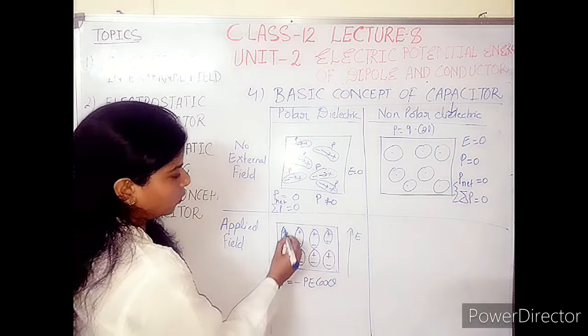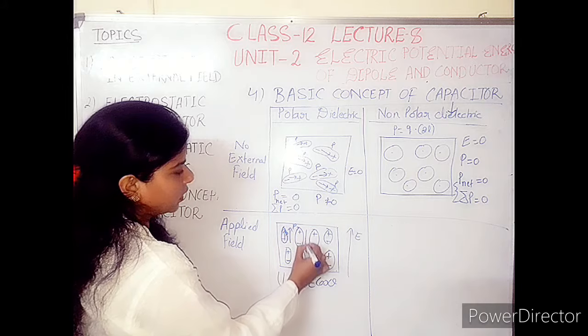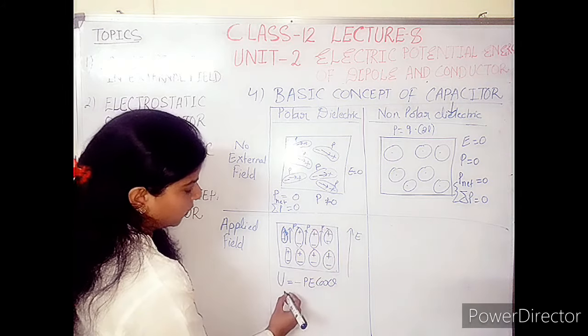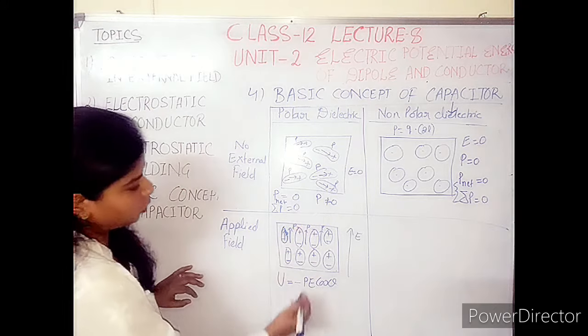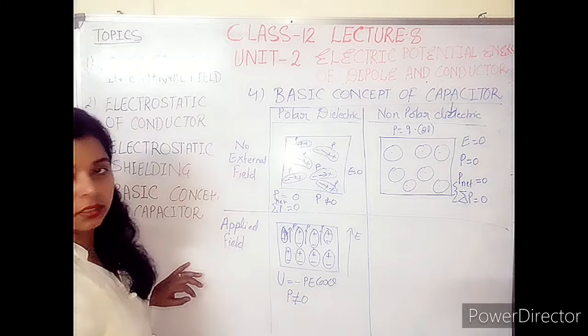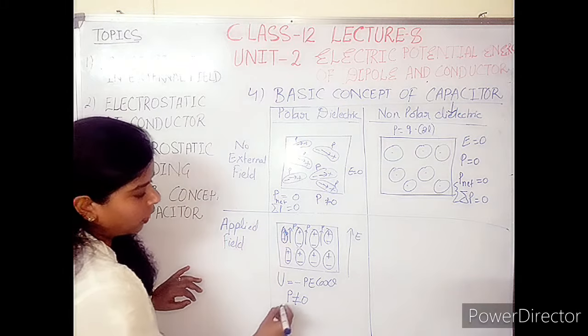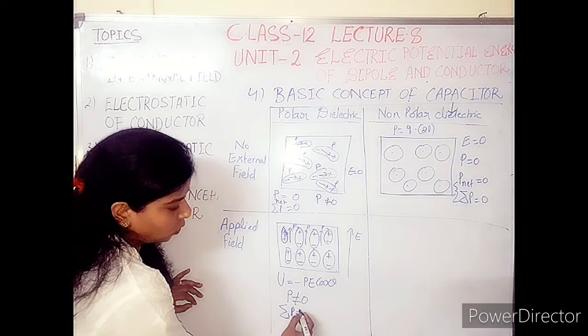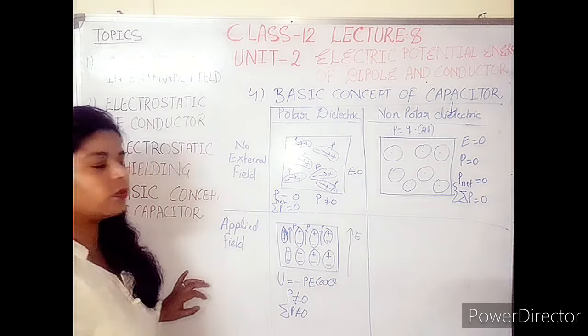All the individual dipole moments will be aligned here. So there is a non-zero value of the individual dipole moment P, and the sum of all the dipole moments is also non-zero because of the presence of the electric field.